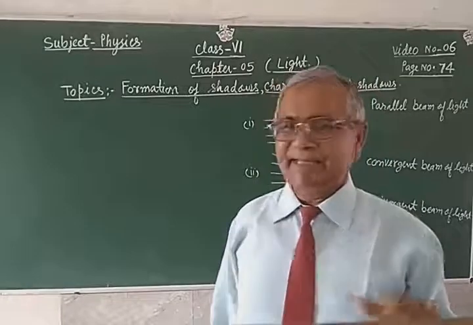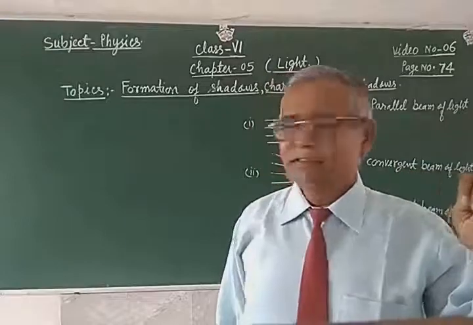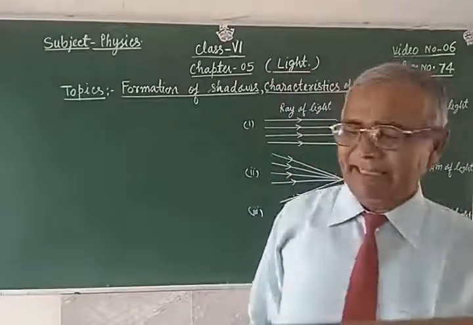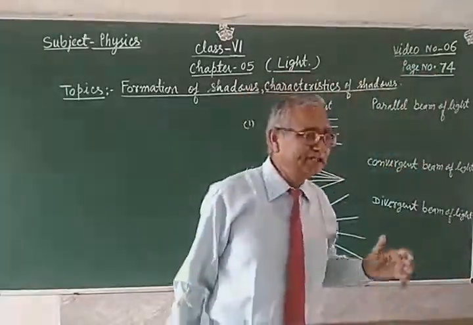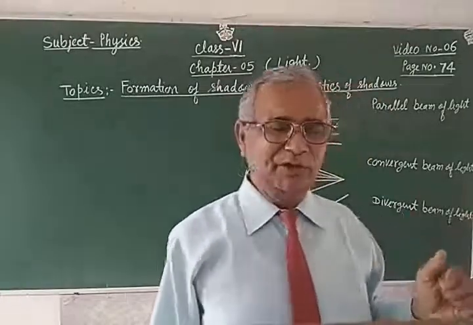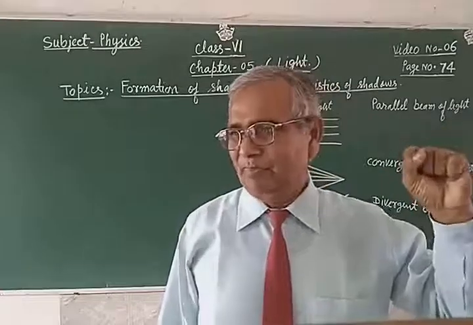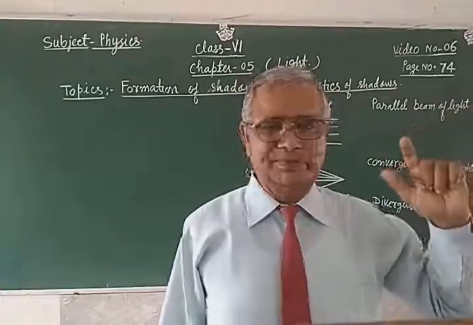Generally at night, whenever the bulb is lighted in the room, you play by making different shapes of shadows with the help of your fingers and hands.